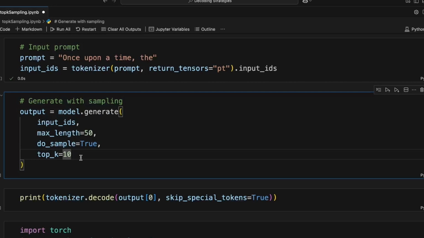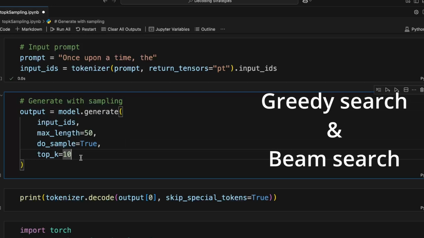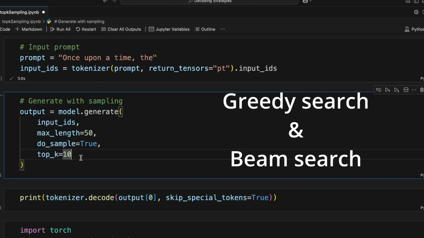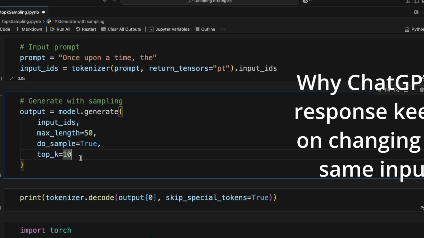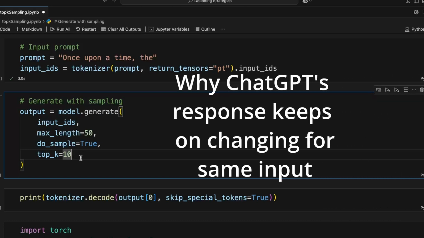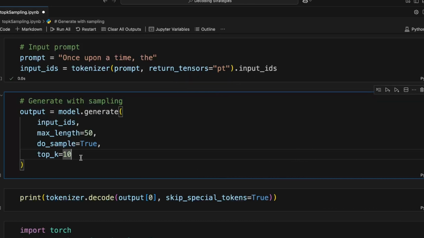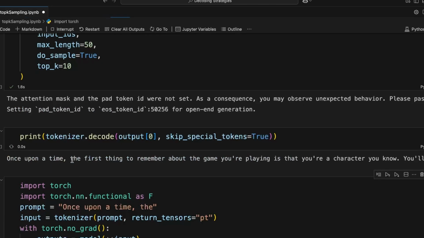As of now, we have seen greedy search and beam decoding, and both of these were deterministic in nature, which means that the output will always be the same for the same input. But here it will be non-deterministic, so it will be changing, which answers the question which we actually asked at the first of the video. So let's run this and see the output.